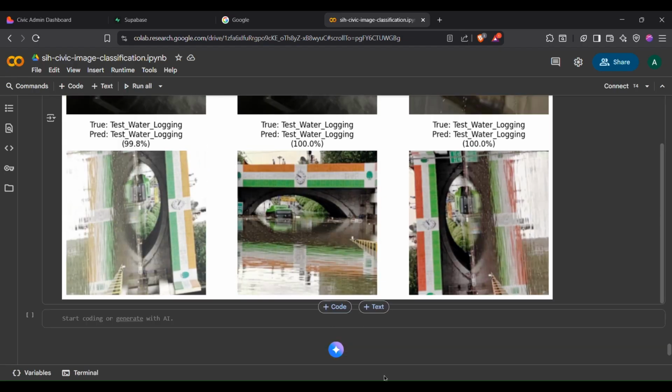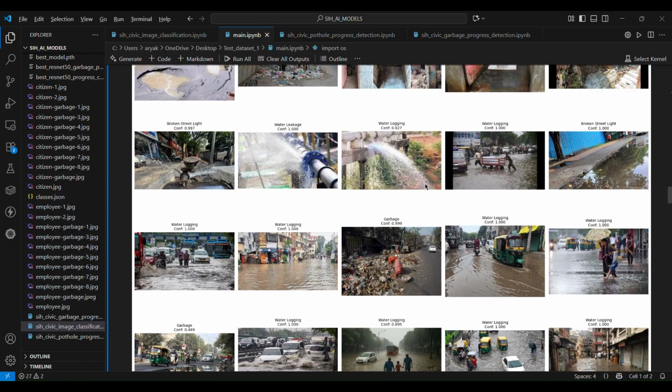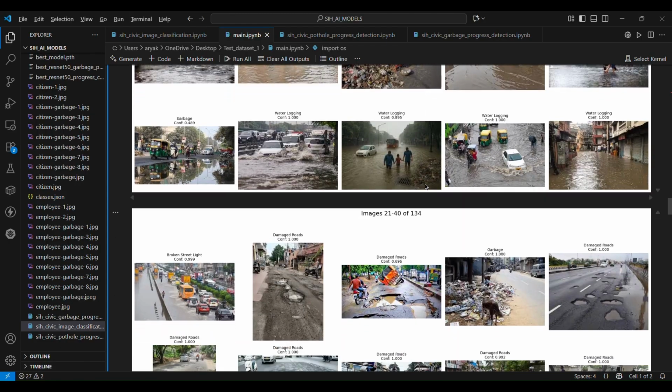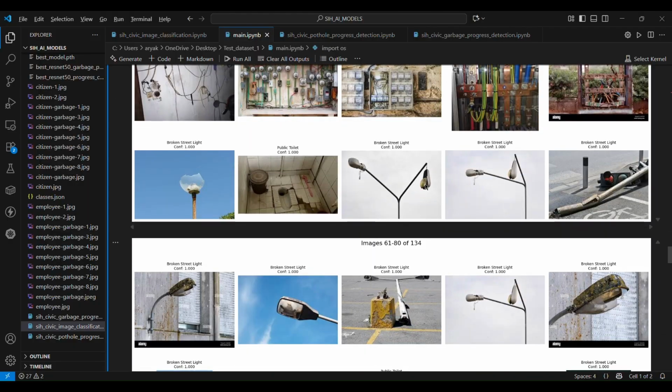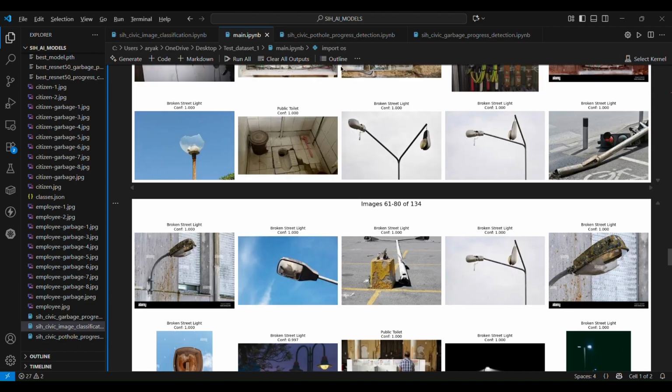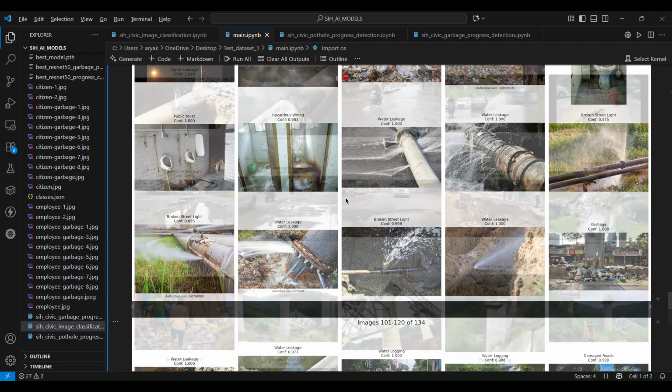And if you want to see how it looks like on unseen data, these are all images, 134 images that we have sourced that are not included in the training data set at all, or the validation data set. So these are completely new images. And out of the 134 images, approximately 110 images have been classified completely correctly, and it has an accuracy of around 85 to 87%. And this is what it looks like. We can fine tune this further for sure.